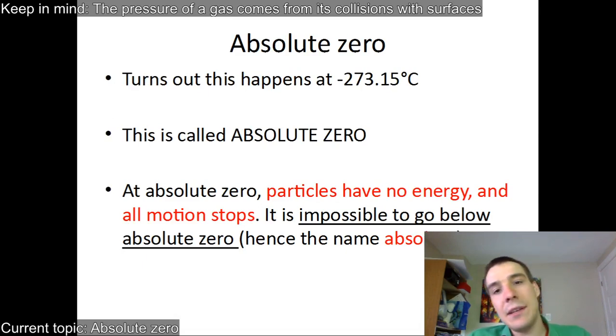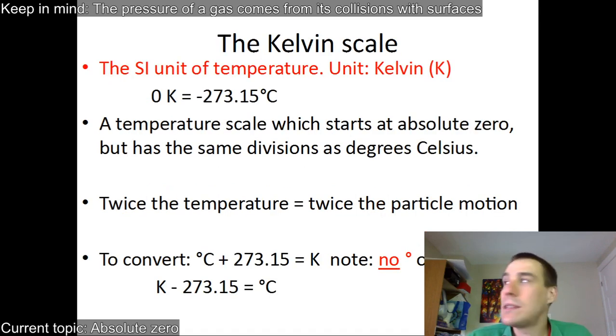Now that's kind of annoying, to always have a minus 273.15 degrees Celsius as our absolute zero. The Celsius scale was developed before we knew about absolute zero. So there's a new scale that was developed. It's called Kelvin, K. 0 Kelvin is that absolute zero point.